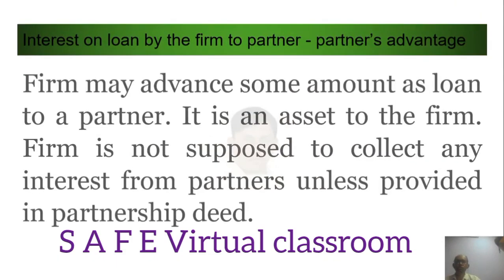Interest on loan by the firm to partner. The firm may advance some amount as loan to the partner. The partner may request that he wants some money from the firm. It is an asset to the firm, because the loan is given by the partnership firm to the partner. The firm is not supposed to collect any interest from partners unless provided in the partnership deed, unless the agreement specifies what the interest will be. This is similar to drawings, but here he is taking some sort of advance, some sort of loan.